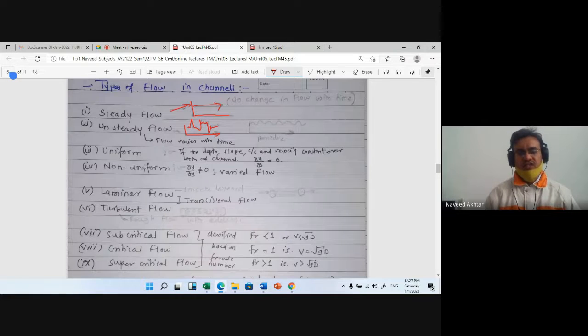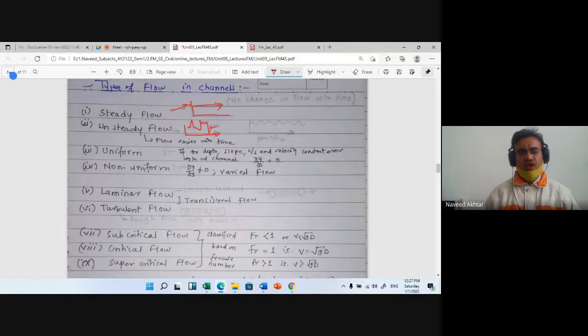Similarly, we are also seeing uniform and non-uniform flow. Uniform flow is where the depth, slope, cross-section and velocity are constant over a length of the channel. That is, dy by ds is not changing. It is equal to 0, then we will say that the flow is uniform.